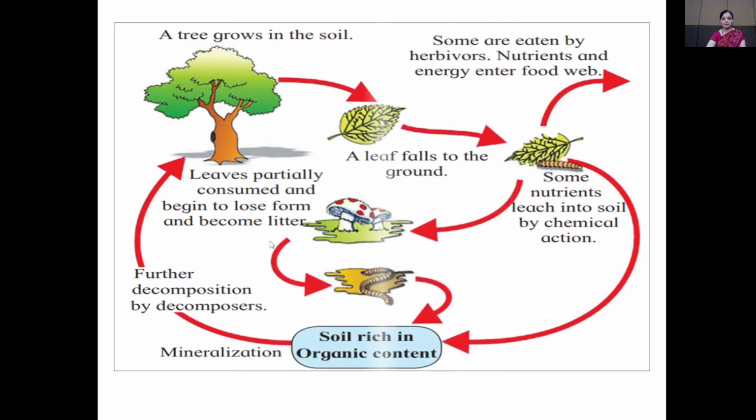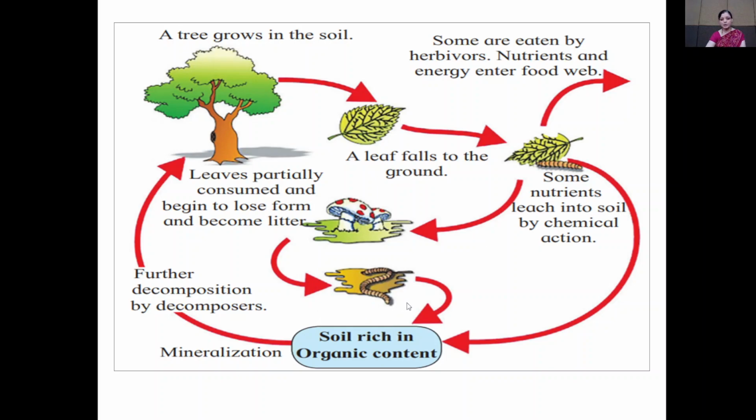Then see the diagrammatic representation of the decomposition process. Decomposition process takes place in 5 steps. First step, that is fragmentation. Second step is known as leaching. Third step is known as catabolism, then humification, and last one is known as mineralization.